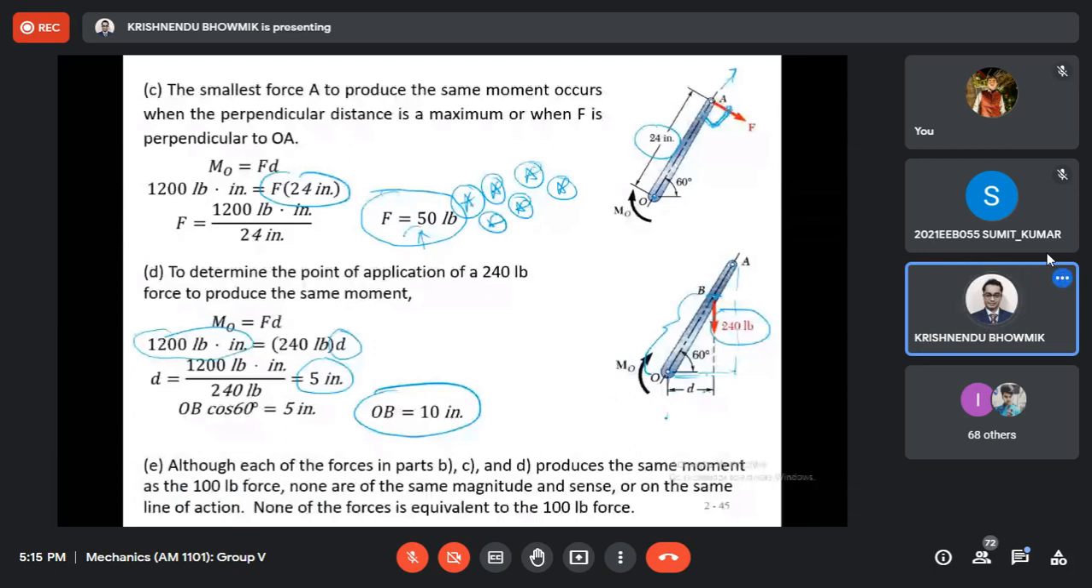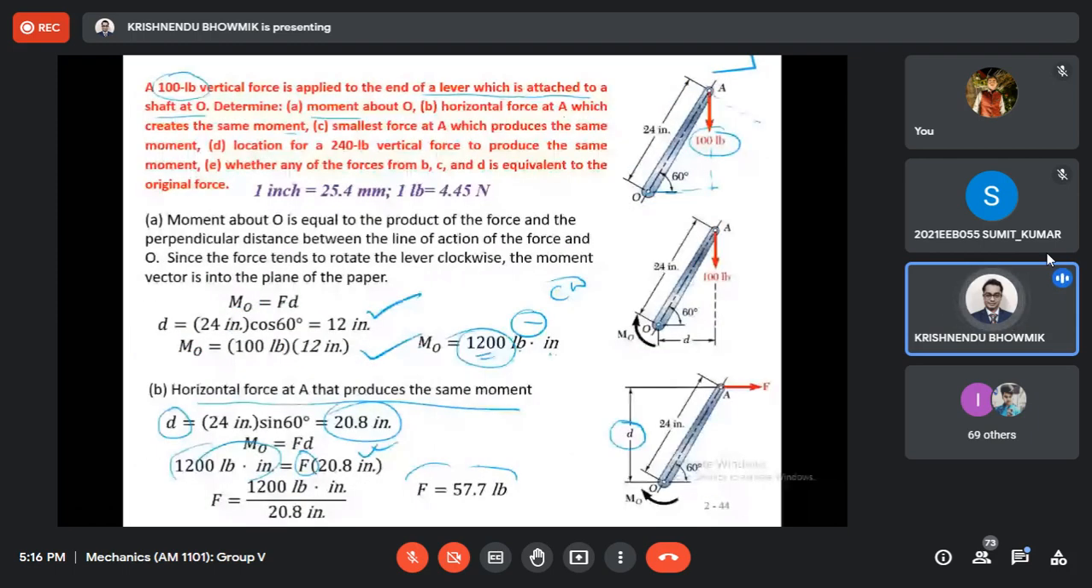What do you understand? To get the maximum effect of the moment, you should use these options. Okay. If somehow the line of action of the force passes through the moment center, ultimately the moment will be 0. Next, the last question was whether all of A, B, C, D are the same or not. Although in every case they are producing the same moment as the 100 pound force, actually the moment was 1200 pound inch. Same moment, but they are different. Why? Because of the force magnitude.